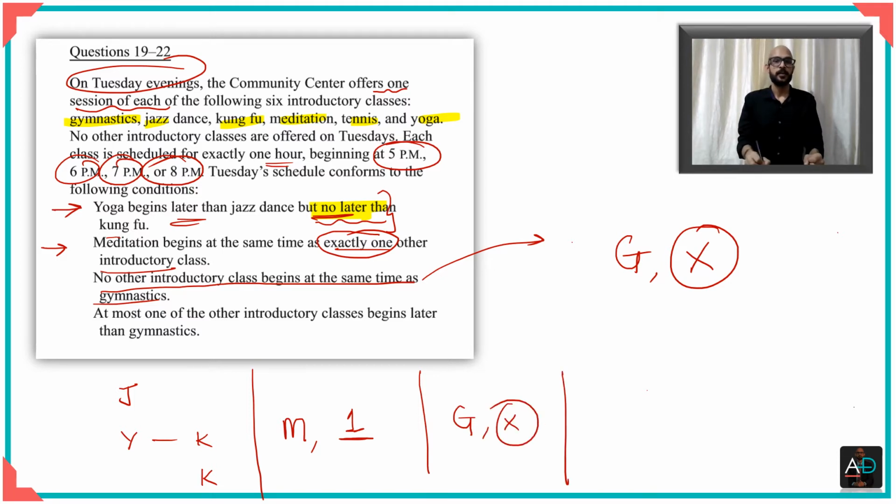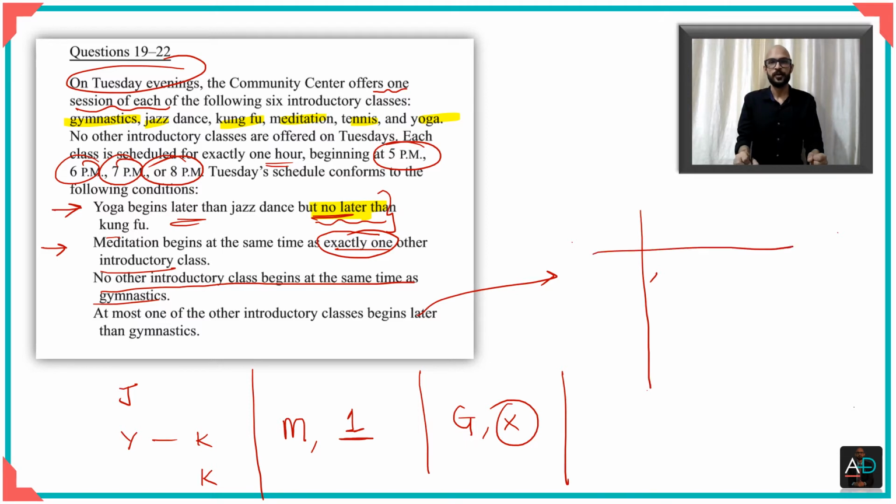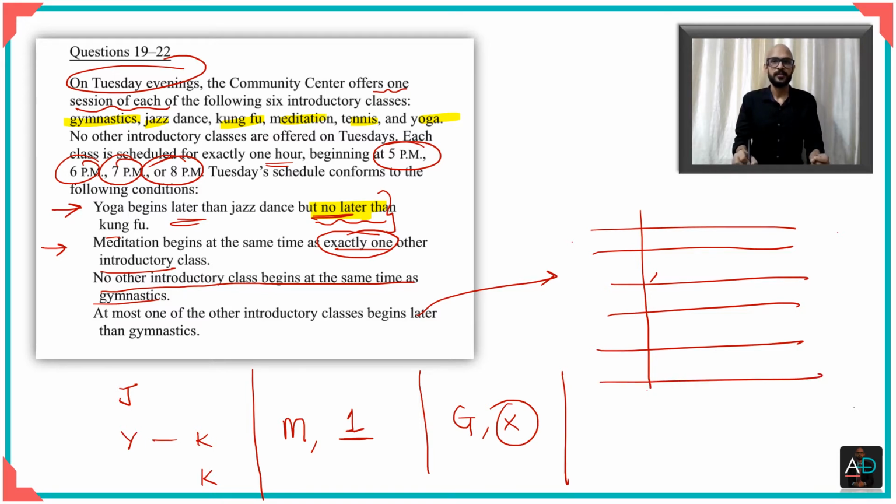All right, now let's look at the last rule. It says that at the most, one of the introductory classes begins later than gymnastics, which means that let us say these are the time slots. Okay, I can't give it a time, that's why I'm just drawing it here. Let us say gymnastics has begun here. Obviously nothing is alongside it.